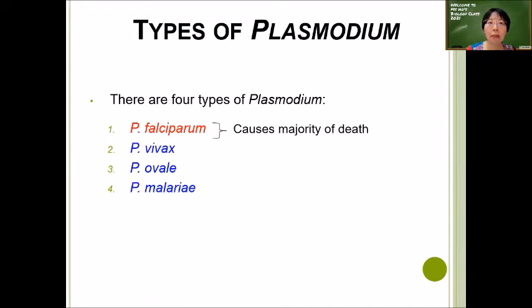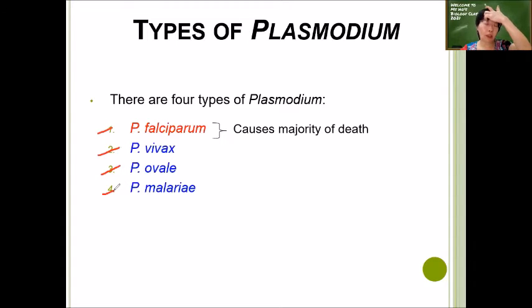So there are 4 types of Plasmodium. You've got Plasmodium falciparum. When you write Plasmodium falciparum, you need to underline the P and underline the falciparum, and make sure there's a single space between the dot and the F. So we have Plasmodium falciparum, Plasmodium vivax, Plasmodium ovale, and Plasmodium malariae.